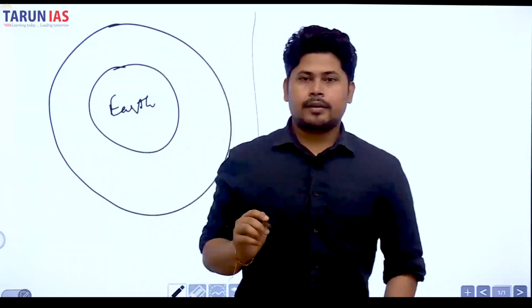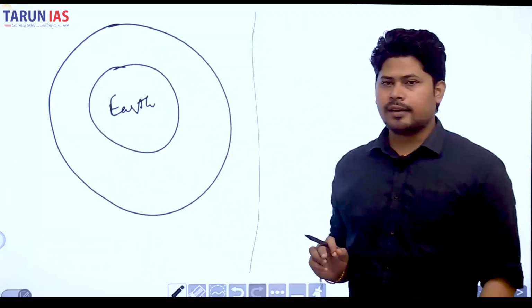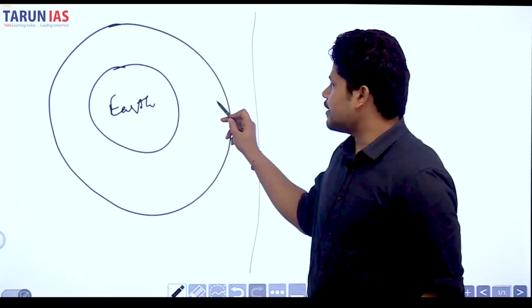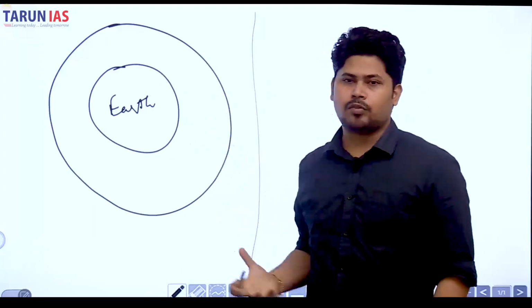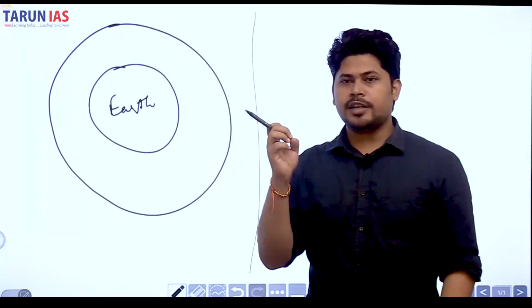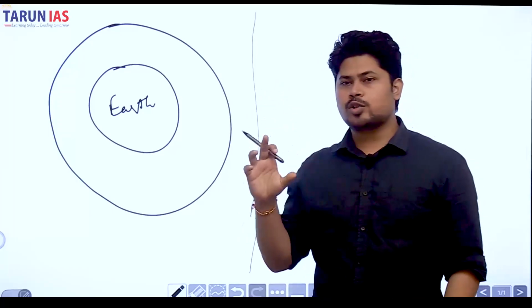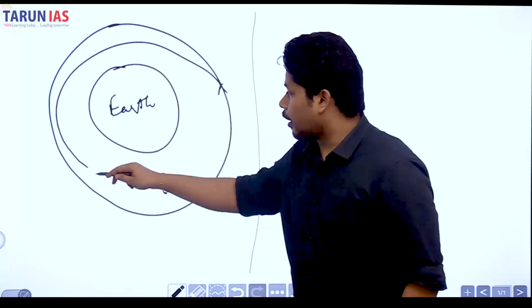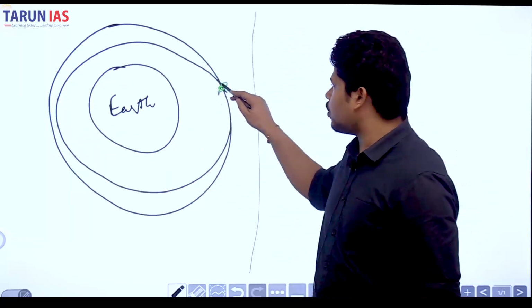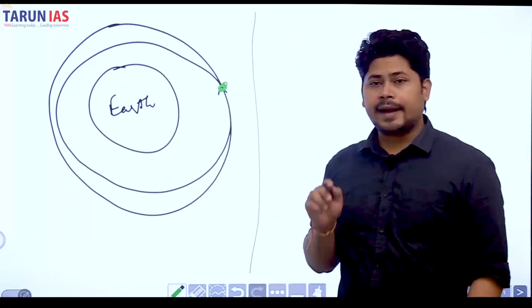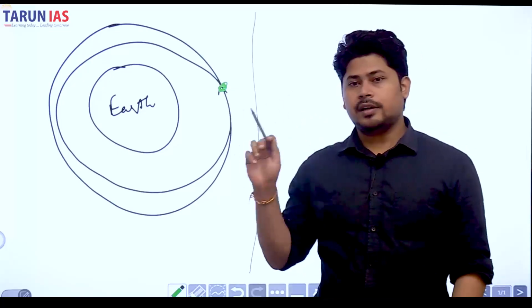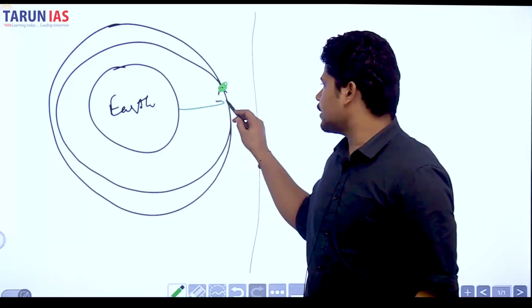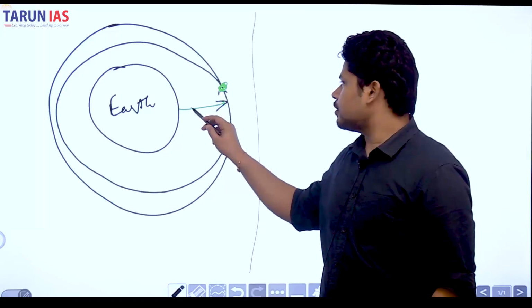Now, it is not like you can fly and place an object in any kind of orbit. If one wants a specific satellite to rotate around the Earth, or remain constant at one place, then it needs to be placed at a specific distance from the Earth.